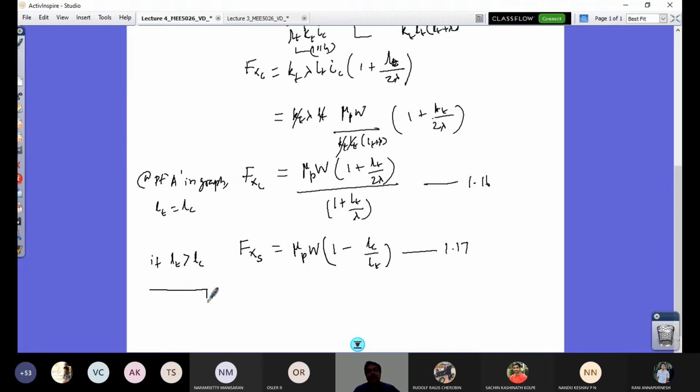If this is my rectangular patch, this is my actual physical contact length, my LC is somewhere here. This is my LC. So this much portion of the length is not adhered.